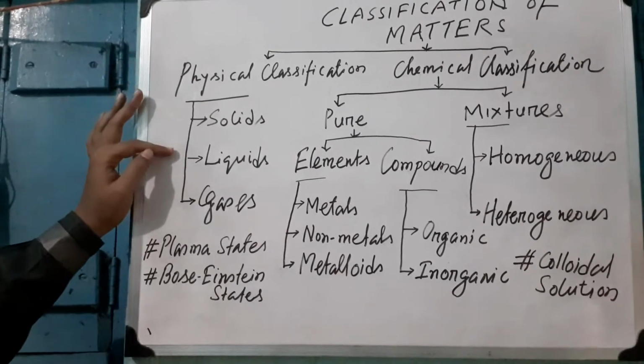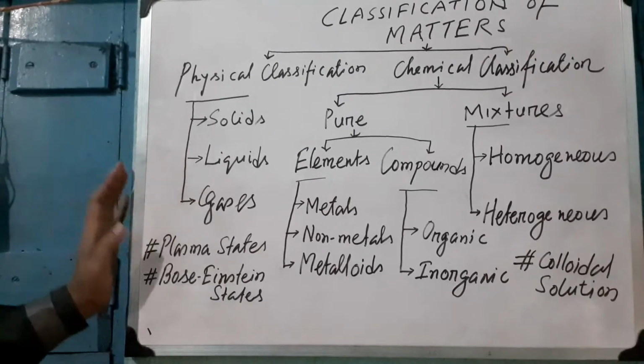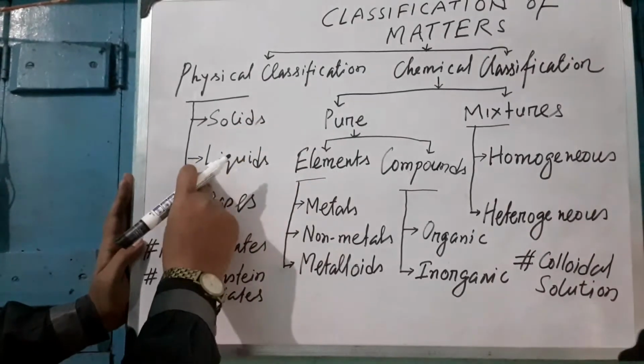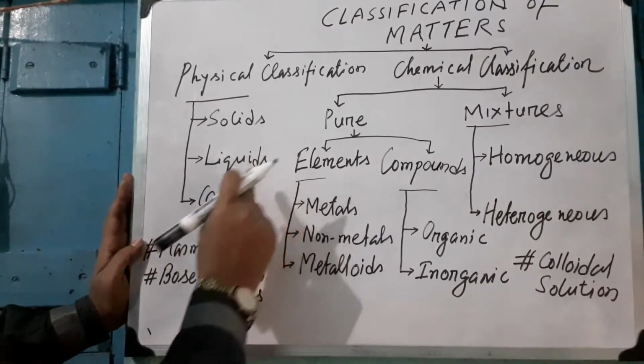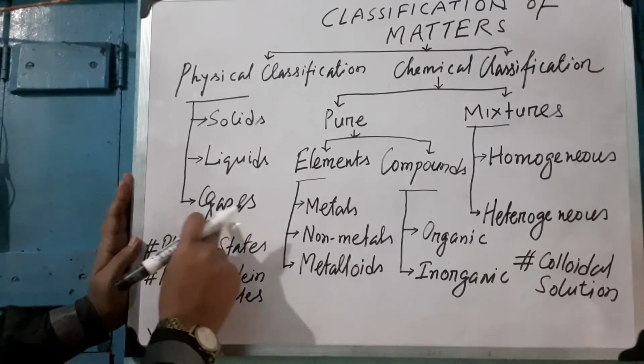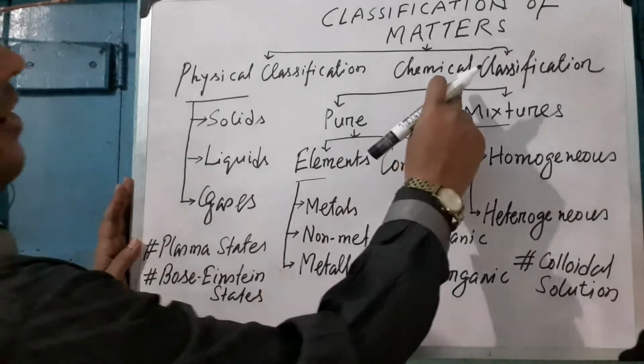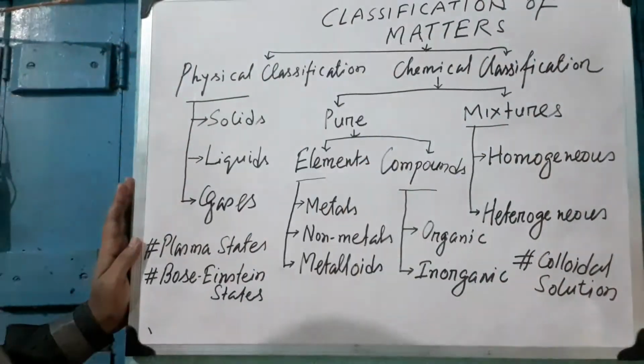Example of solid is ice. Example of liquid is water. Example of gas is steam. Okay? Now the chemical classification of matter.